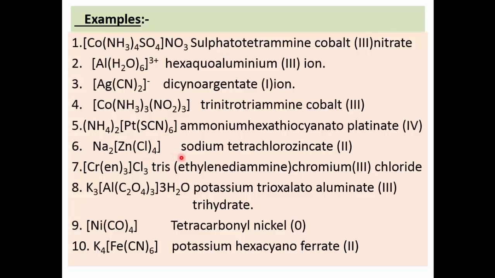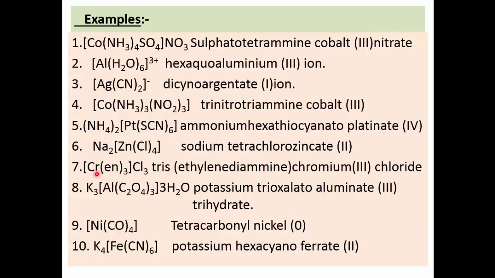Name of this complex ion. First we have to write the name of the positive ion, so sodium. 4 chloride ions are attached, therefore tetrachloro. Chloride is written as chloro. Zinc is again part of the anion, therefore it is called zincate; the -ate word is attached at the end of the name of the central metal ion. The valency is 2, which is written in small brackets. Sodium tetrachloro zincate(II).